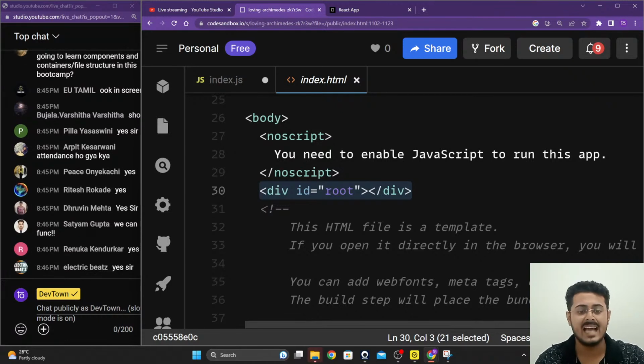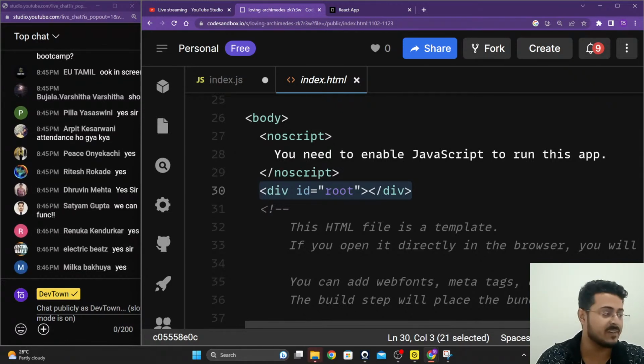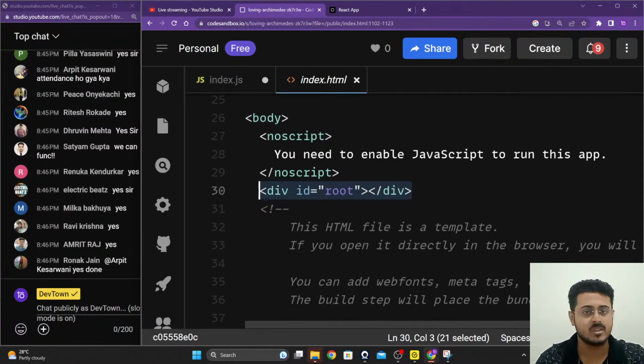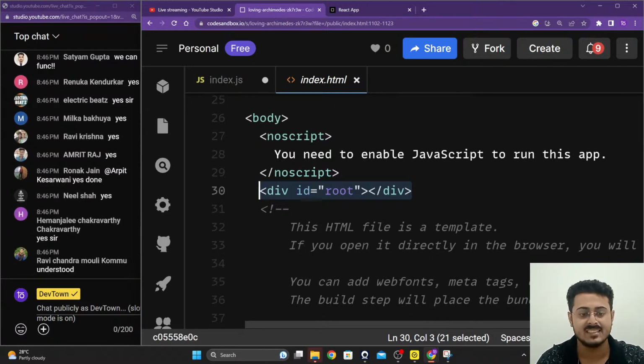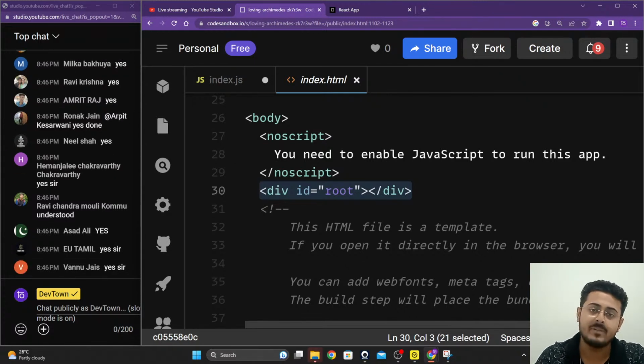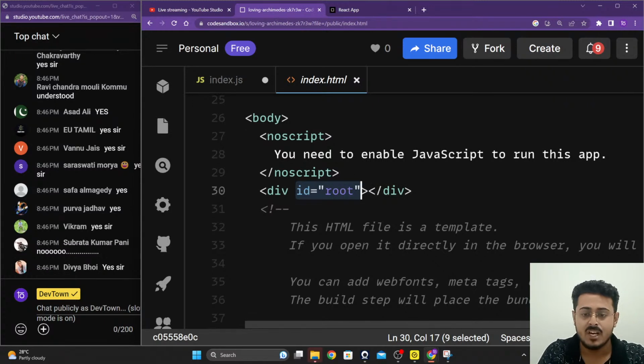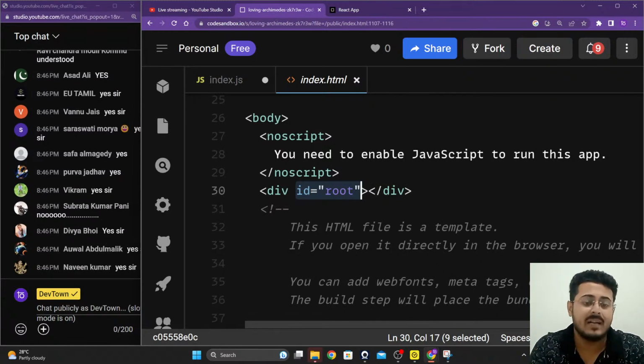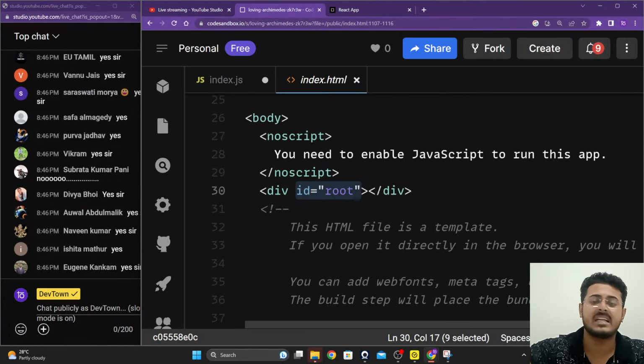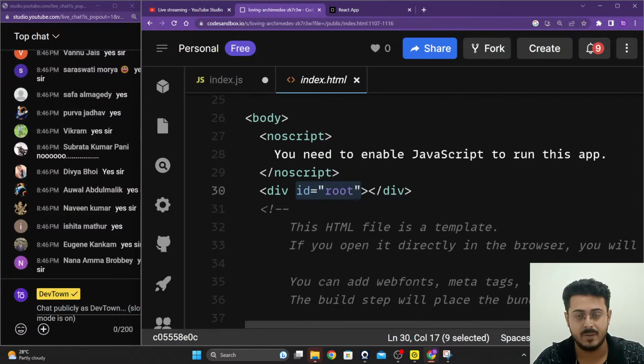So this div is like a blank container, just like a tiffin box. Instead of the tiffin box, you can put anything. You can put some roti, some sabji, some rice inside of it. So this is like an empty tiffin box, an empty container. There can be multiple div tags on our screen, multiple tiffin boxes on our HTML page, right?